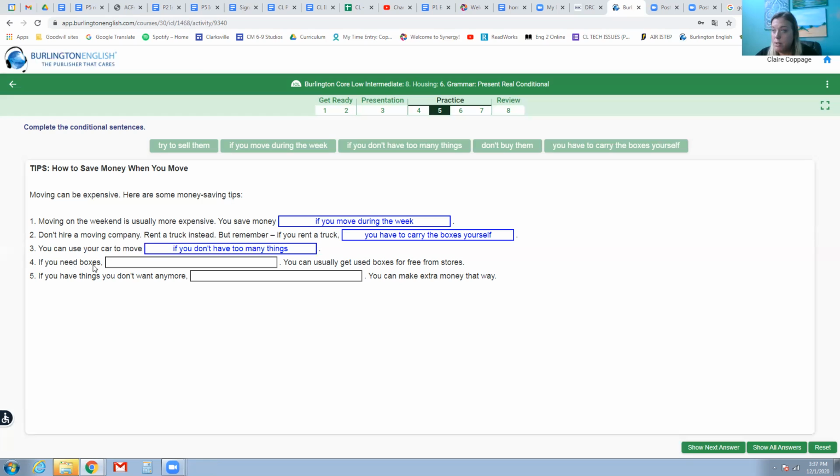Number 4, if you need boxes, don't buy them. You can usually get boxes for free from stores. You can also ask your friends and family. Lots of people have extra boxes. Number 5, if you have things you don't want anymore, try to sell them. You can make extra money that way.